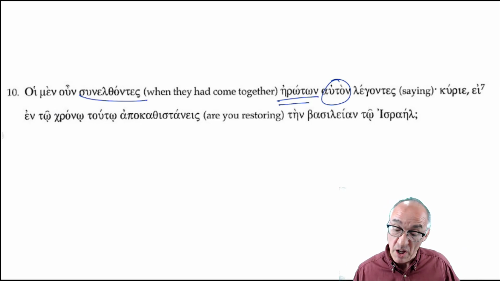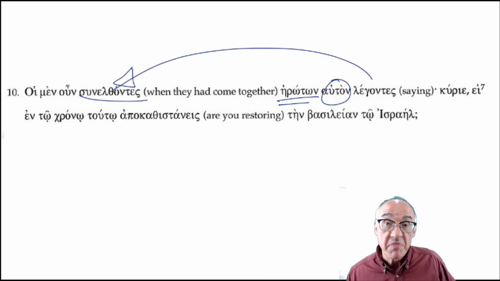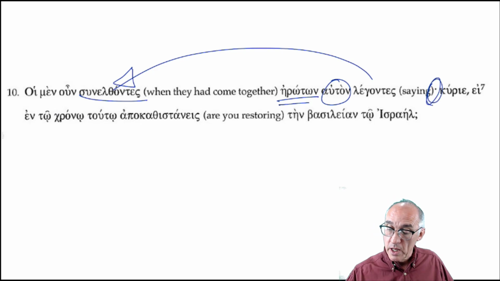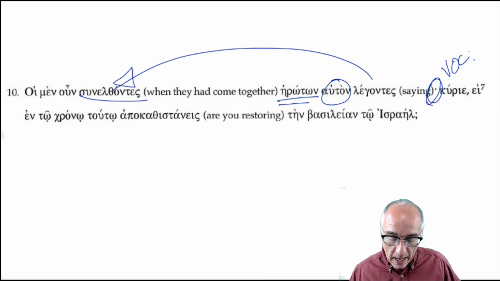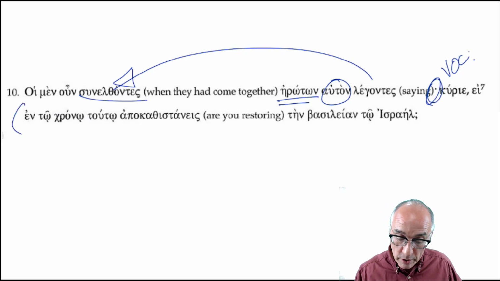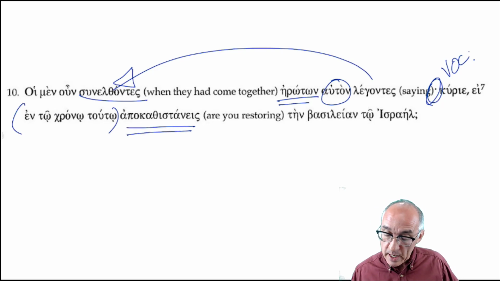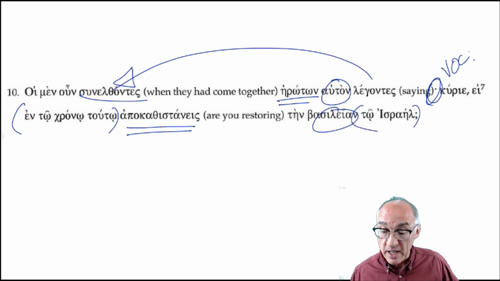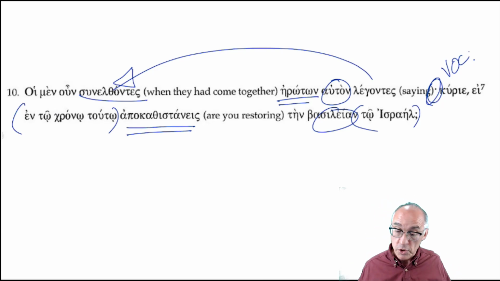Kind of looks like a plural. Oh, and it kind of looks like this other sunelthontes. Ontes. Yeah, let's put those together. That's fine. Then we have this helpful break. Vocative, Lord. Okay. En tō chronō toutō. Great. They've told you what this is. This is your verb. And accusative. Probably the direct object, the dative, because there's no preposition. You know what I mean? So that's fine. So we've analyzed the sentence.